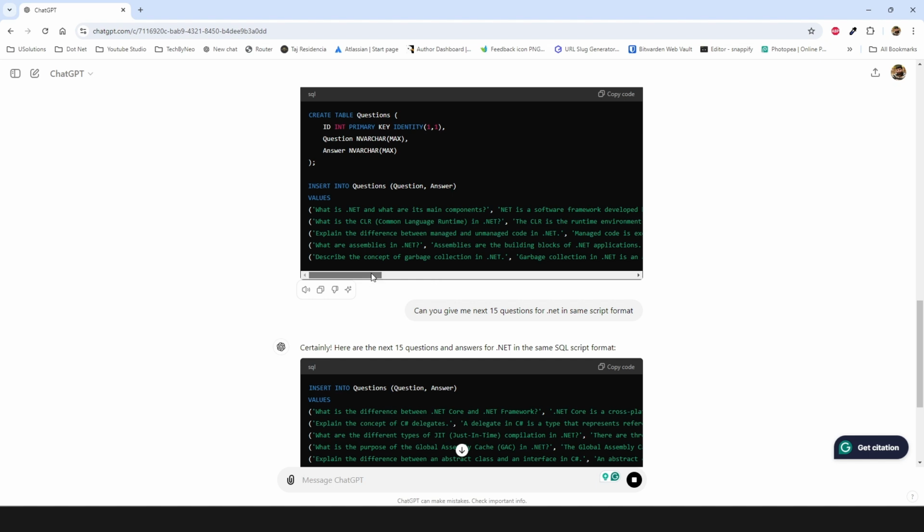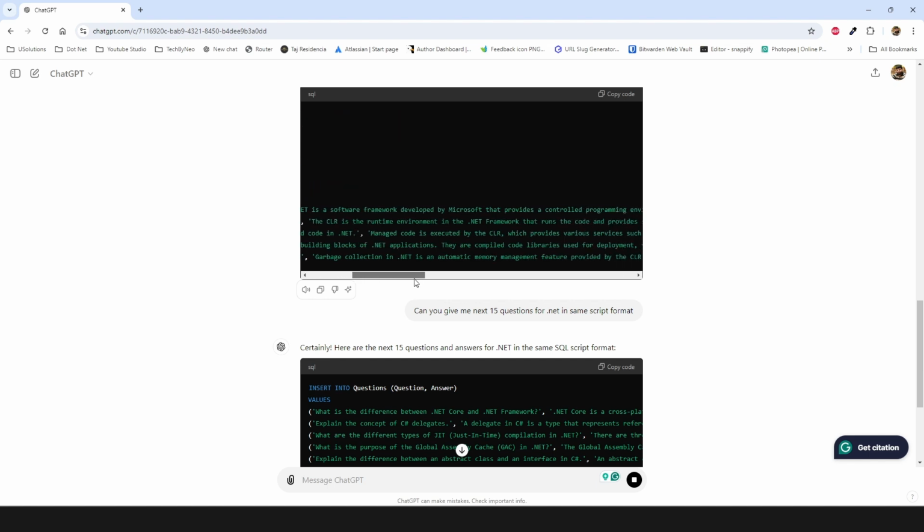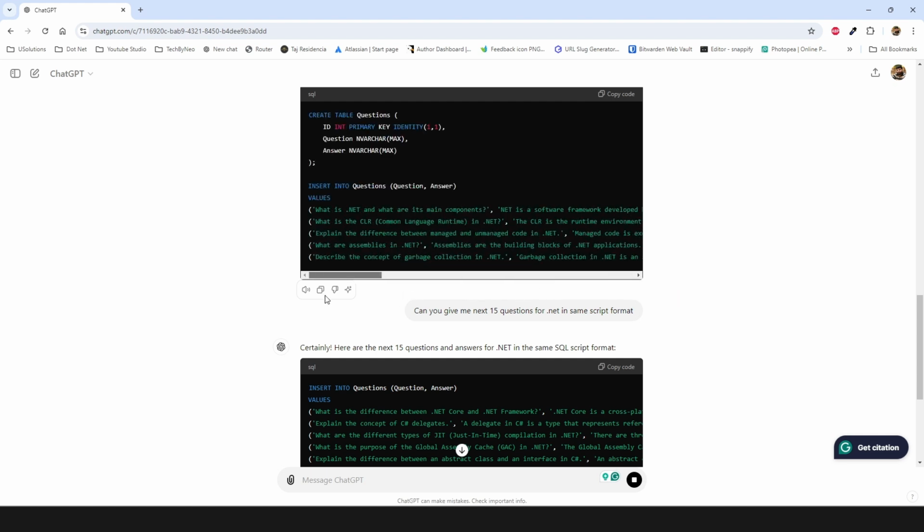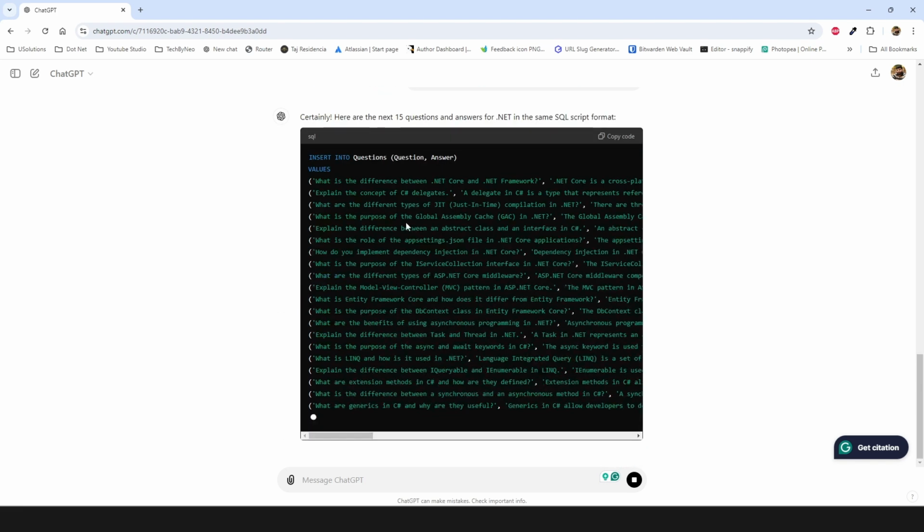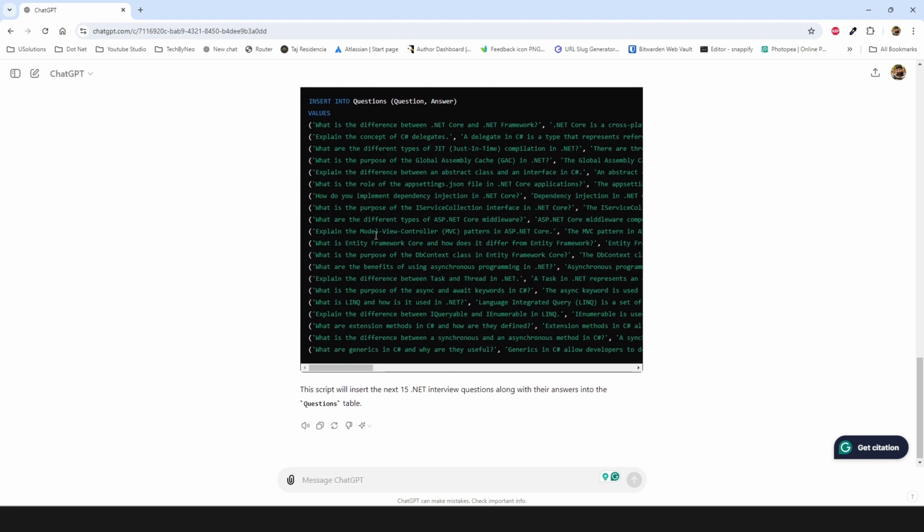And the answer we are having: .NET is a software framework developed by Microsoft that provides a controlled programming environment wherein software can be developed, installed, and executed, primarily on Windows-based operating systems. Right, so that's how it's giving us the answers to our valid questions.